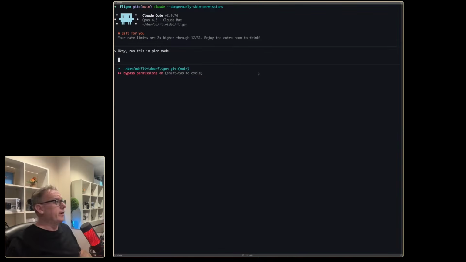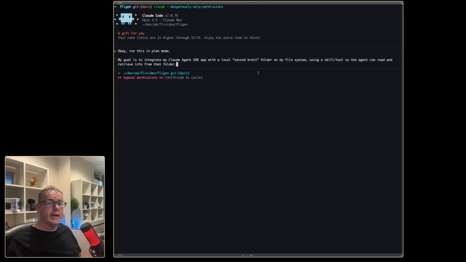I'm going to take us over to the terminal and I'm going to start off a prompt that says, run this in plan mode. And then what we're going to do is state our goal. So the goal is to integrate the Claude Agent SDK that we've already built with a local second brain. And we'll tell it that what we want to do is use either a skill or a tool to retrieve information. Now I'm just going to select the folder we're in, we'll paste it in, and we'll also put the word docs because that's where everything happened to be.